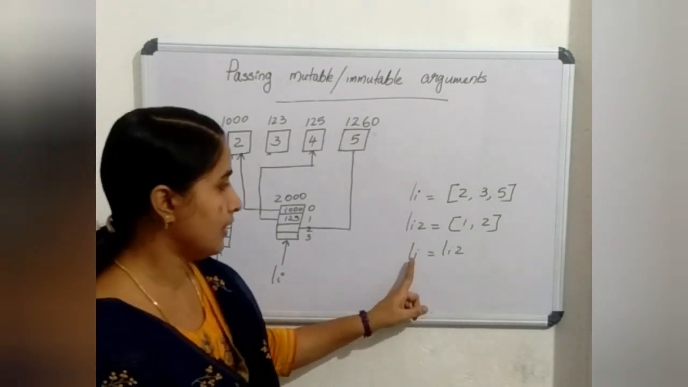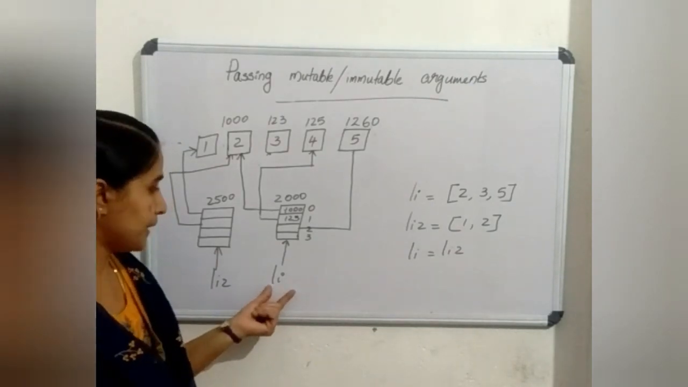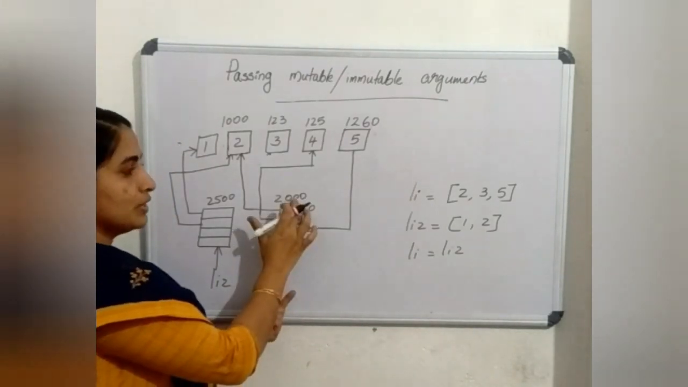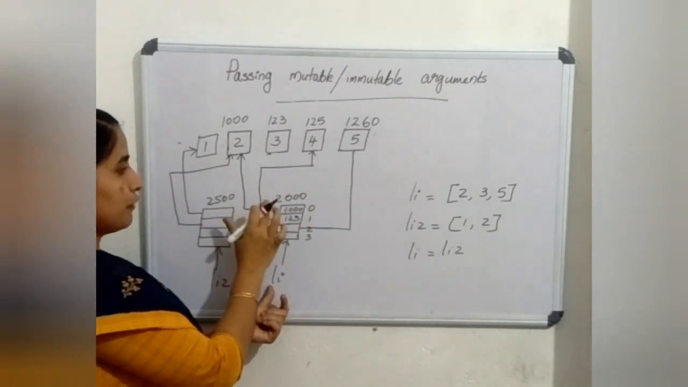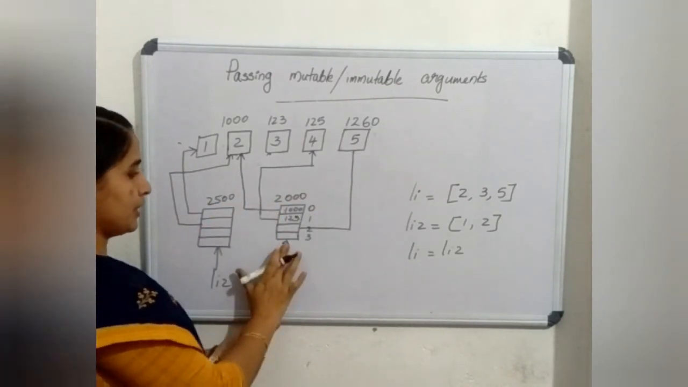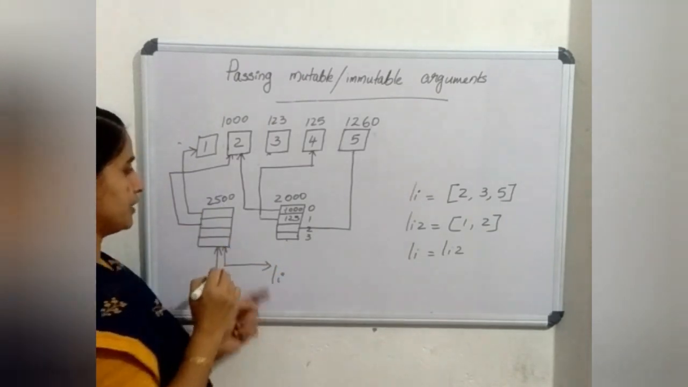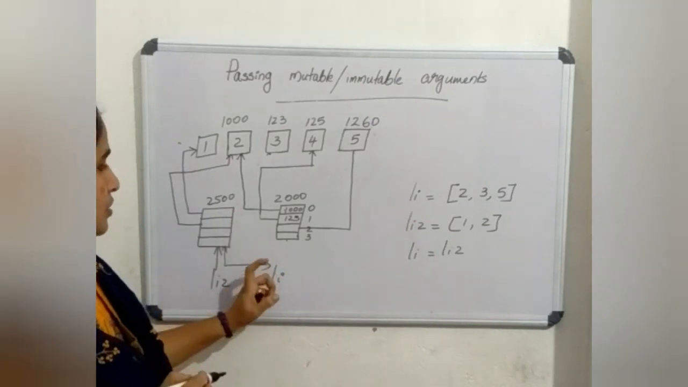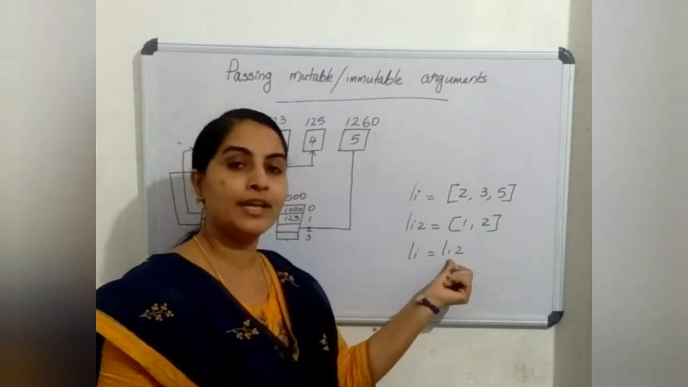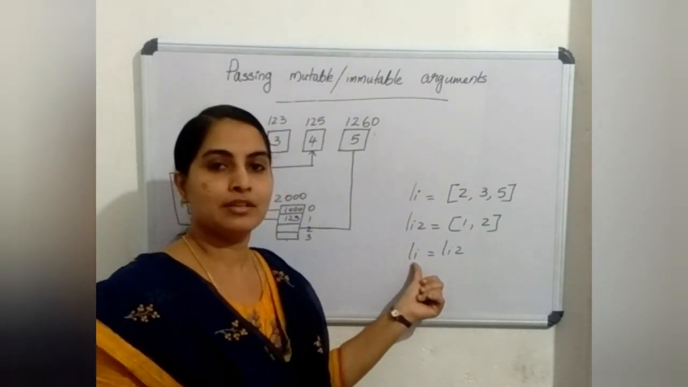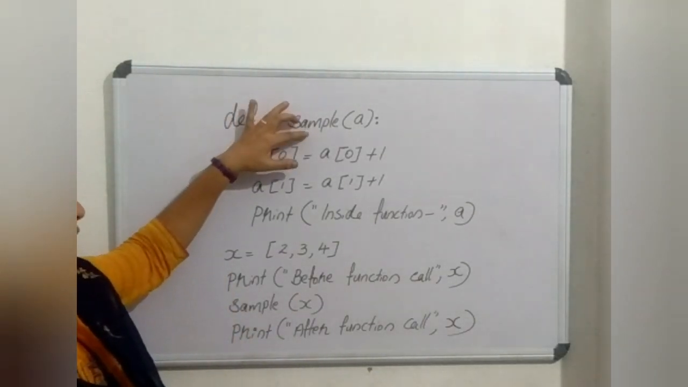See, now I assign li equal to li2. Then what will happen? Li was presently pointed to the 2000 location. Now the address of li will change from 2000 to 2500. Now li also may point to the 2500 location. So even if it is a mutable data type, when I assign a new variable to it, it will change the address of the same.